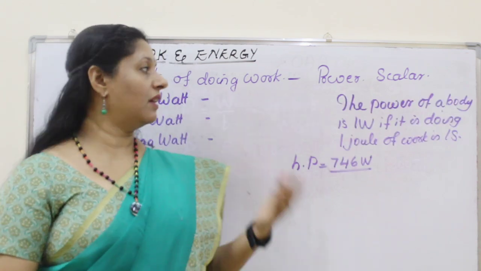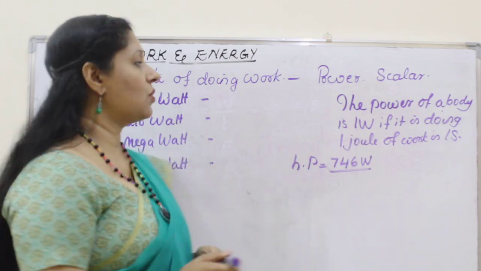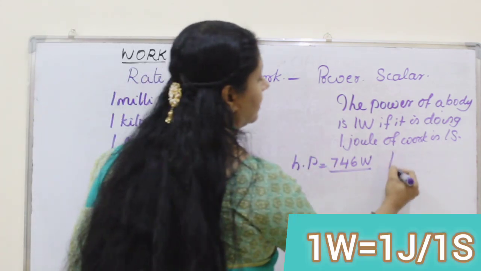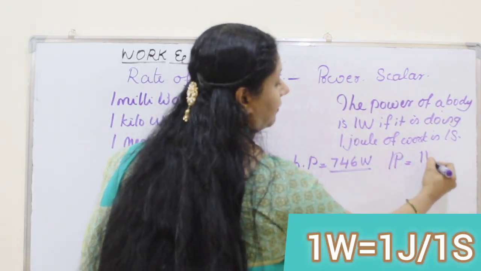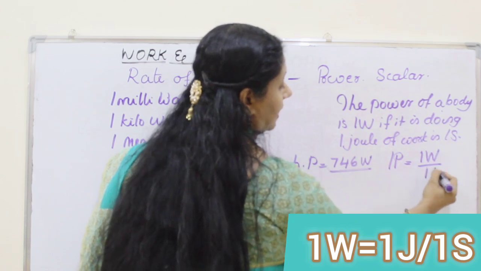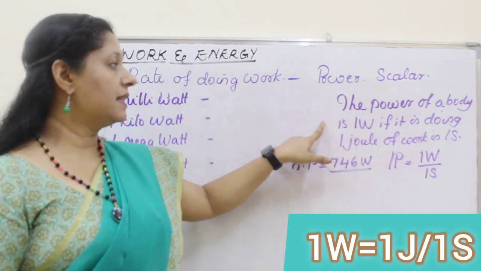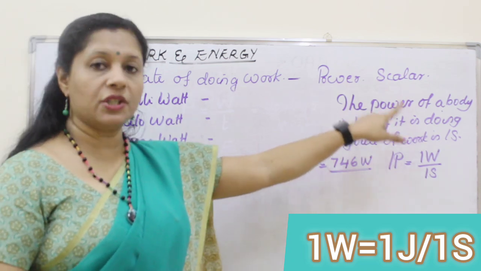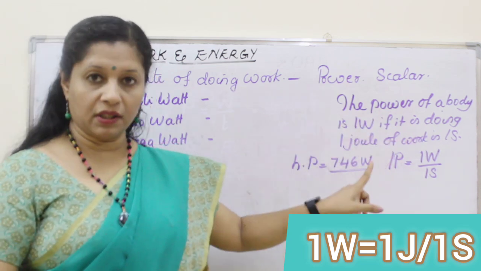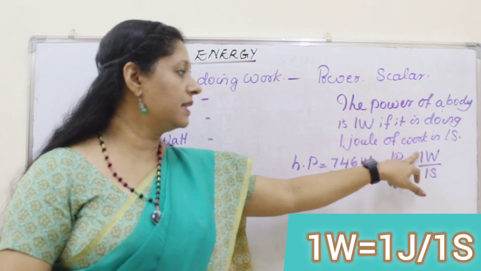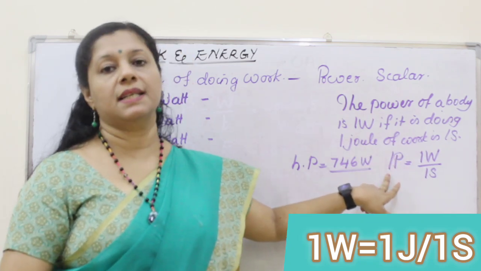How can you define 1 watt of power? So 1 watt of power means work should be 1 joule, time should be 1 second. So the power of a body is 1 watt if it is doing 1 joule of work in 1 second. So both these parameters are 1 means here also we get 1.